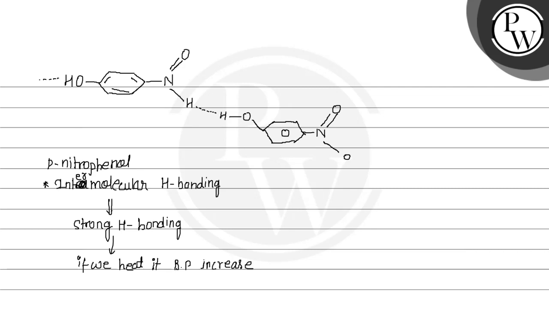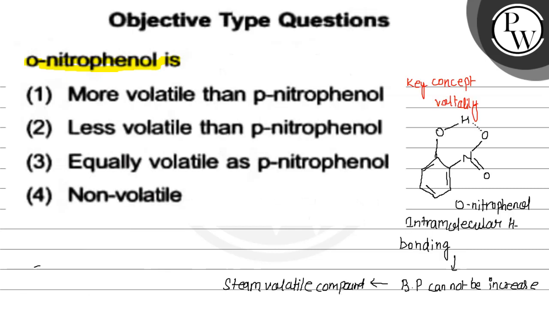Okay, and this boiling point increases due to this इंटरमॉलिकुलर हाइड्रोजन बॉन्डिंग. अब हम यहाँ पे अपना स्टेटमेंट देख लेते हैं. स्टेटमेंट, फर्स्ट स्टेटमेंट में क्या बोला है? मोर वॉलेटाइल देन द पैरानाइट्रोफिनॉल. यस, the orthonitrophenol's having the intramolecular hydrogen bonding is present, so this orthonitrophenol is more volatile than the paranitrophenol, so this statement is correct.